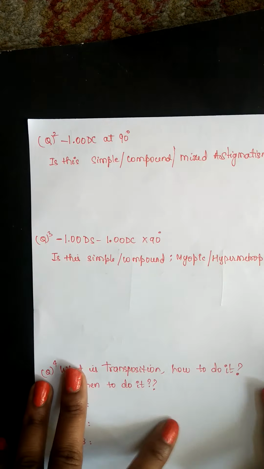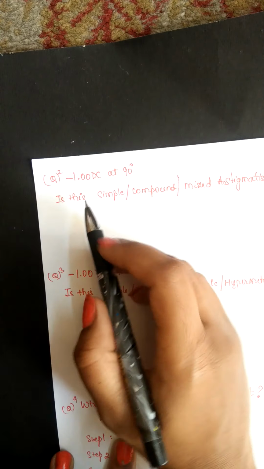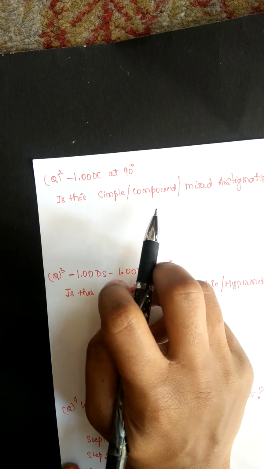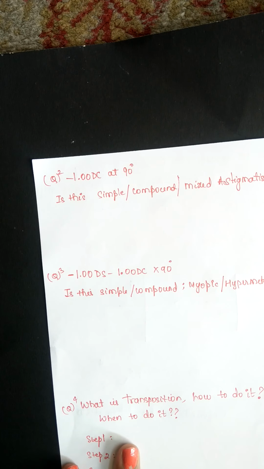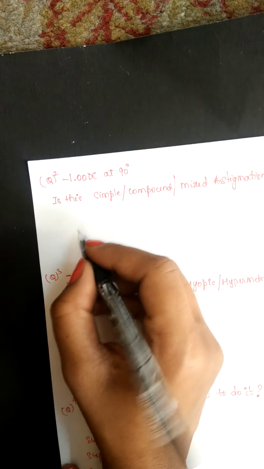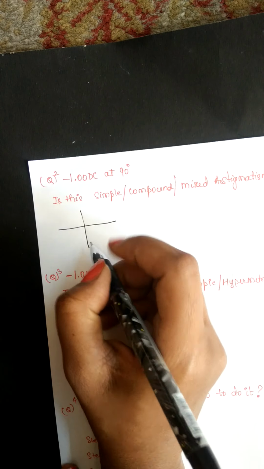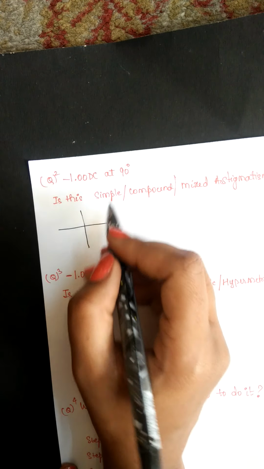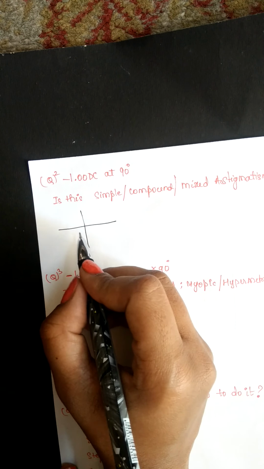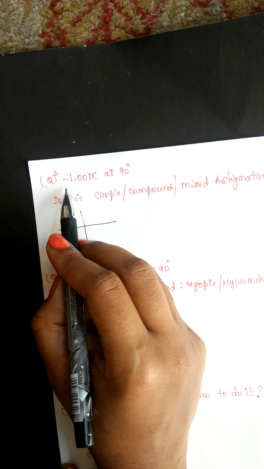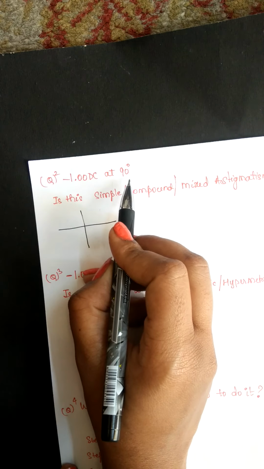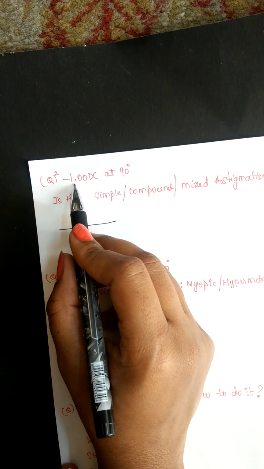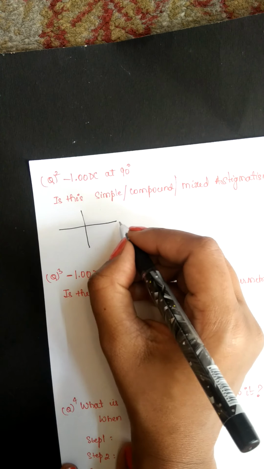Now let's try to solve this question. Minus 1 DC at 90 degree. Is this simple, compound or mixed? You can first try to convert it into a retinoscopic finding. Here we don't have any sphere component, so no need to write that. Considering minus 1 DC at 90 degree, here the axis is 90 degree, so we have to write the number in the 180 meridian.